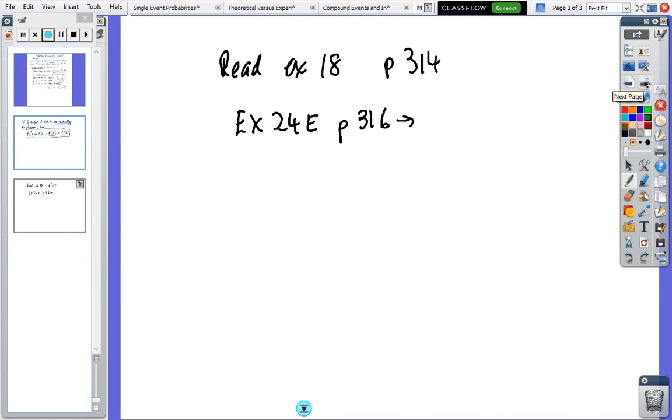So I want you to read through example 18 on page 314. You just have to read through it. You don't need to copy it down. And then there's an exercise 24E from the electronic textbook. Okay, that's it.